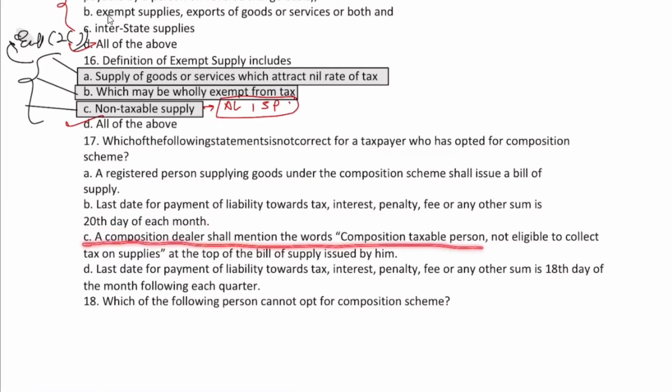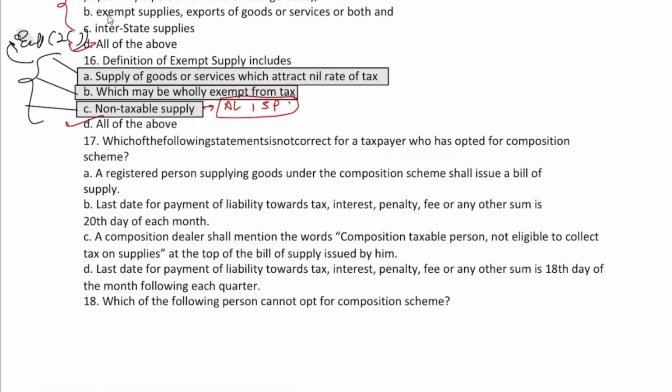Composite taxable person not eligible to collect tax on supplies, and last date of payment of tax liability. Yeah, B is the right answer. 100% sure? B is the right answer. Why is B the right answer? Quarterly, he has to file the return.